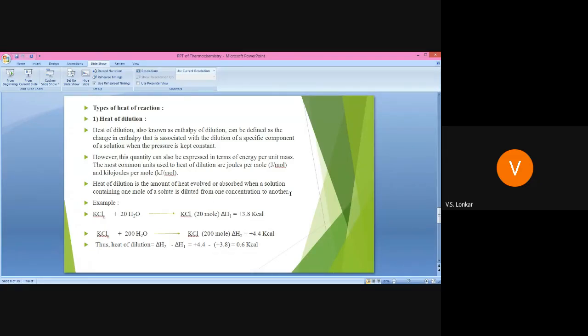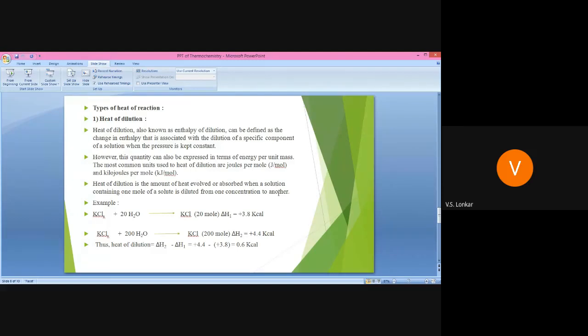We know that solution is the solute plus solvent, and whatever solute is present, that 1 mole of solute is diluted from one concentration to another concentration, and in that process whatever heat is evolved or absorbed is known as the heat of dilution.